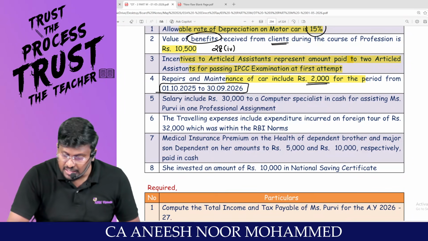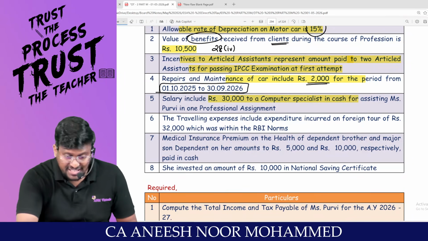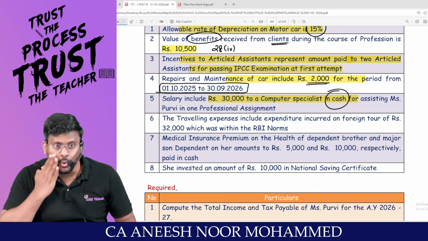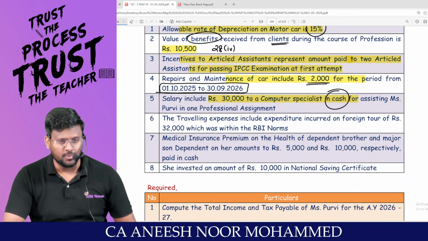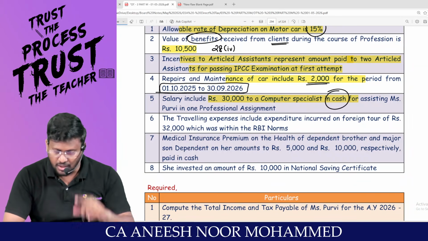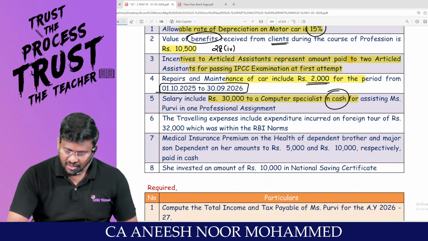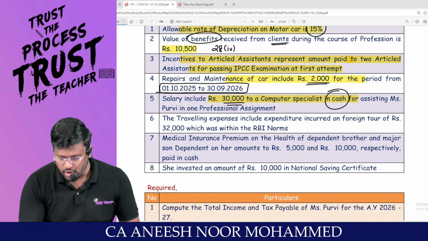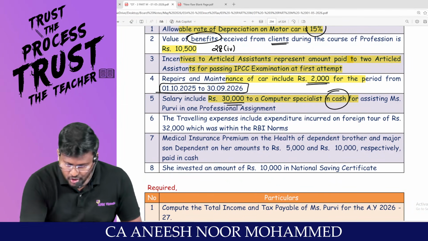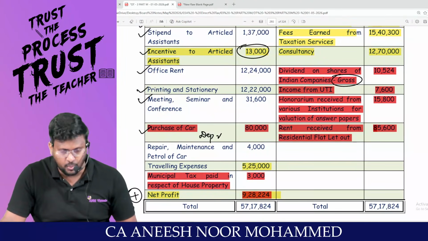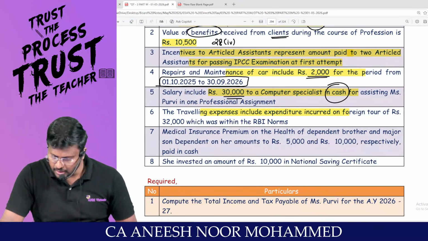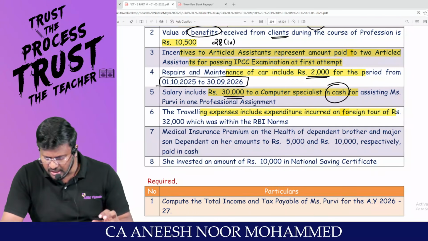Salary includes 30,000 to a computer specialist in cash. In a single day, to a single person, you are not supposed to make a payment in cash in excess of 10,000 or 35,000. That means this entire 30,000 should be added back. The travelling expense is 5,25,000, which includes expenditure incurred on a foreign tour.